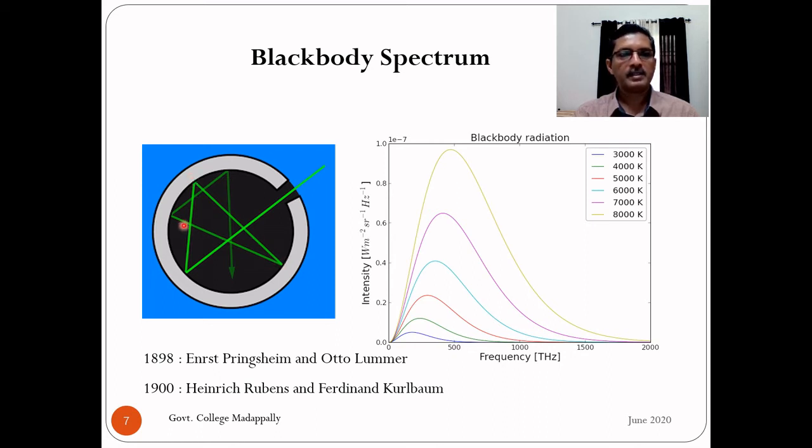In this way, this radiation undergoes multiple reflections inside this cavity. During each reflection, one part is absorbed, one part is reflected. So after many such scatterings or multiple reflections inside the cavity, it is completely absorbed. So this hollow cavity acts like an approximate black body, right?